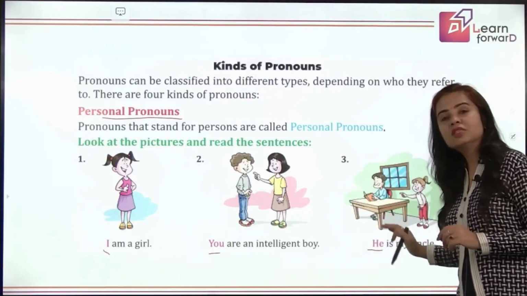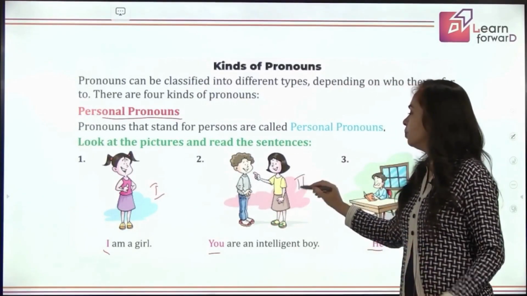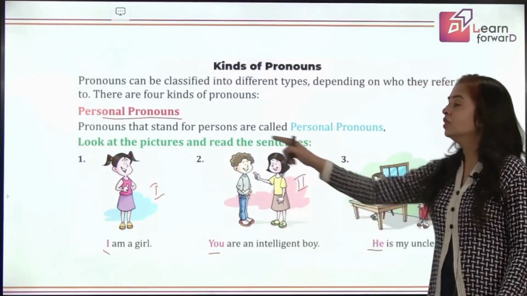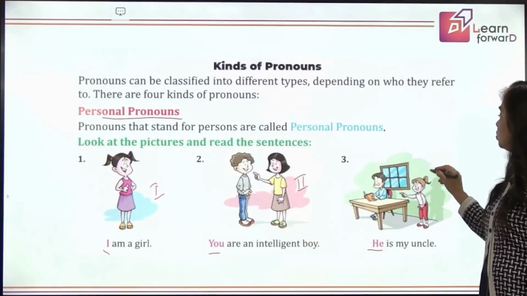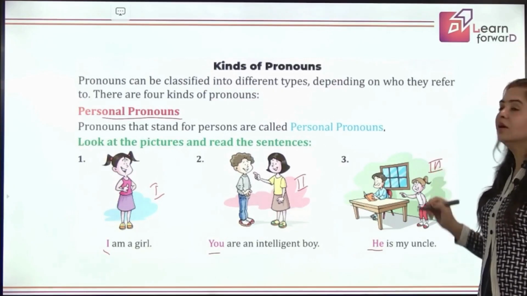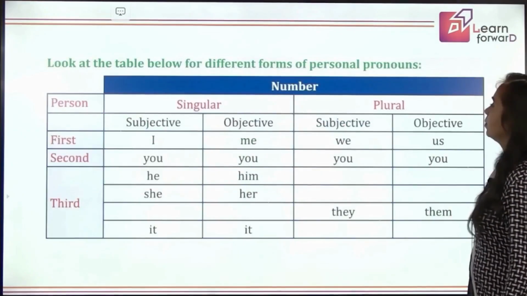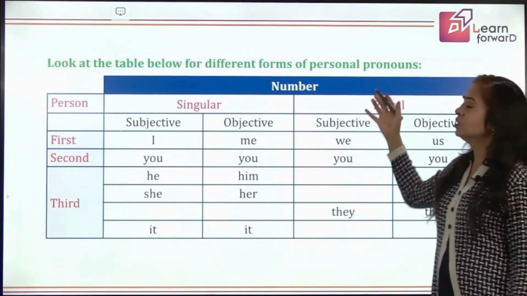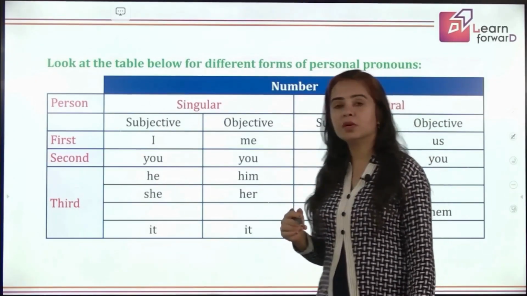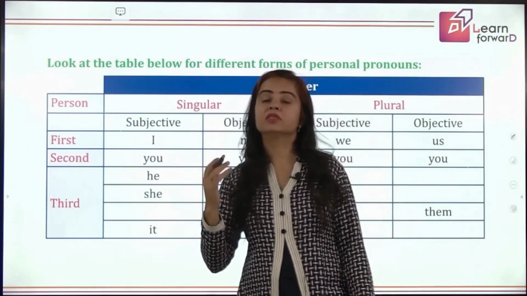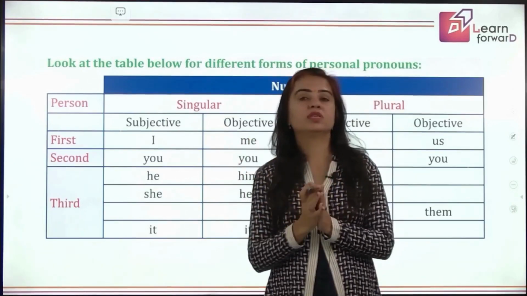So this is third person. This is first person pronoun. This is second person pronoun, the listener. The speaker is the first person, and then somebody you are talking about is the third person pronoun. So they are all included in personal pronouns. Now, this is a table in which we will be learning about personal pronouns, first person, second person, third person. Sometimes they are used as a subject, sometimes they are used as an object.